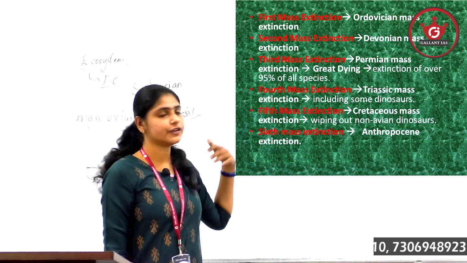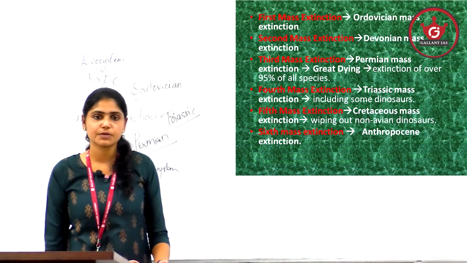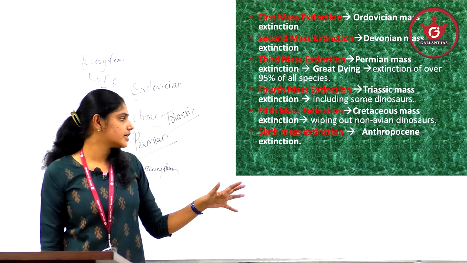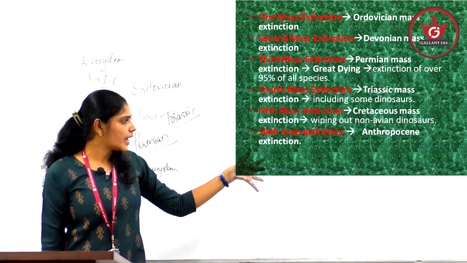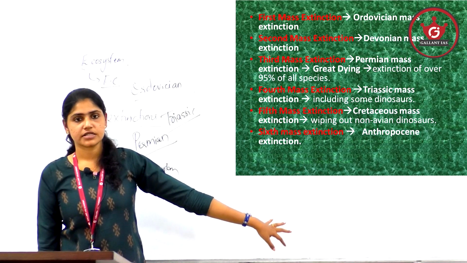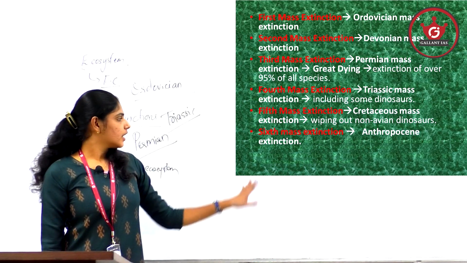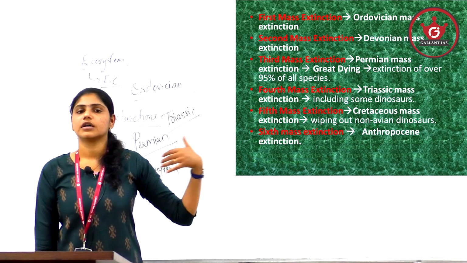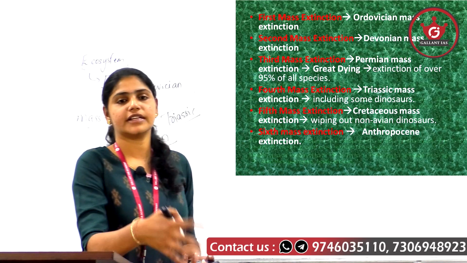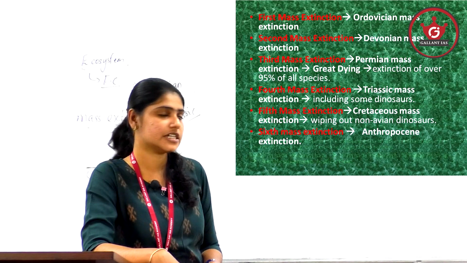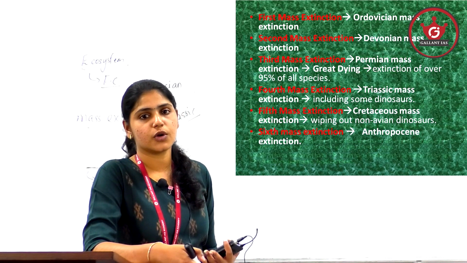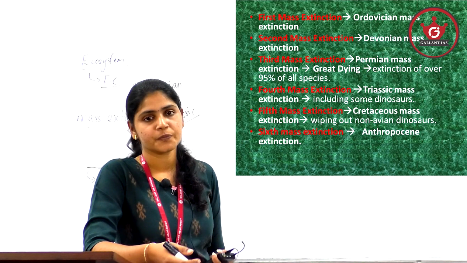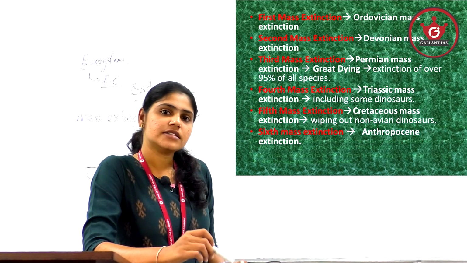Next comes the fifth mass extinction, also known as the Cretaceous mass extinction, which happened about 65 million years ago and wiped out the non-avian dinosaurs. So keep in mind the names associated with each mass extinction. If a question is asked to arrange the following in ascending or descending order with regard to the mass extinctions, you should know.